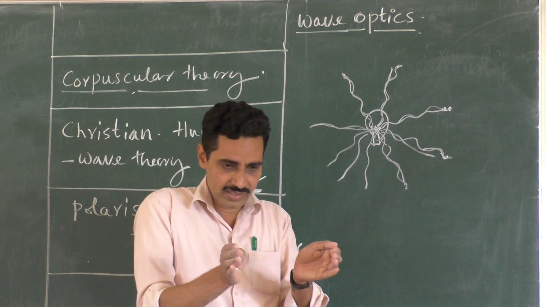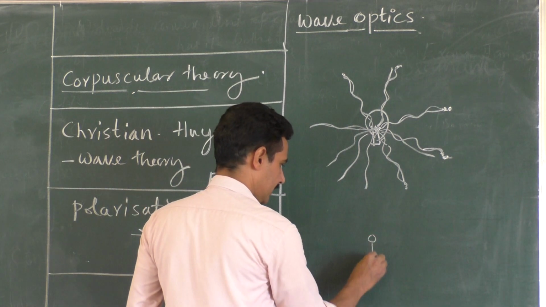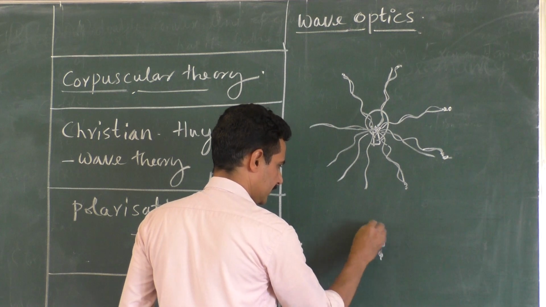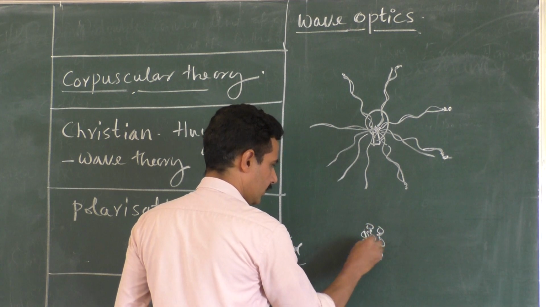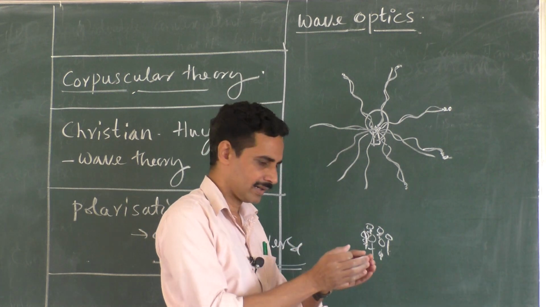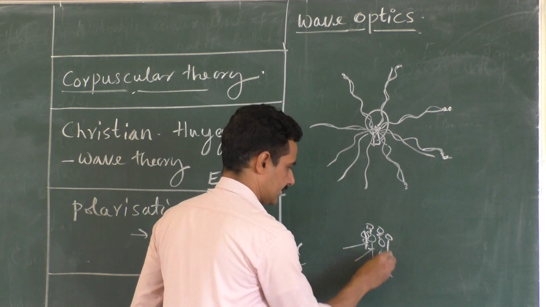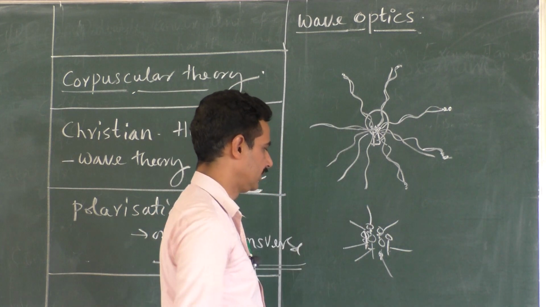Imagine 10 soldiers are very close to each other, standing like this, in a group. They are forming a group. And the commander comes and gives the order, move. Everybody will move like this, like this, like this, right? Everyone will move like this.